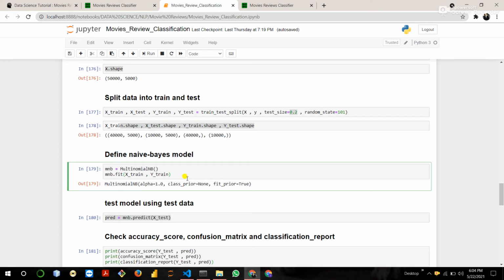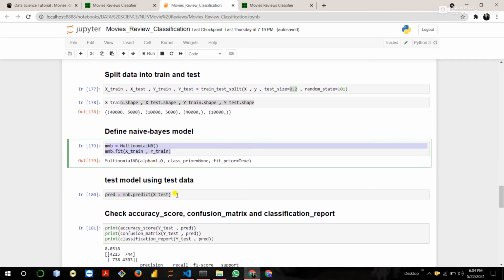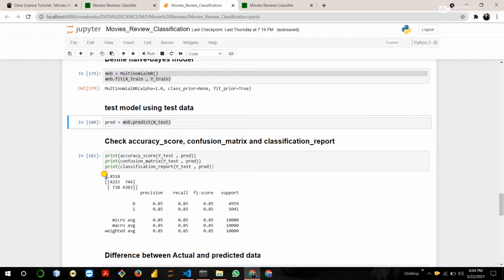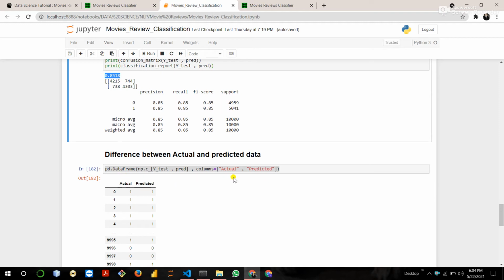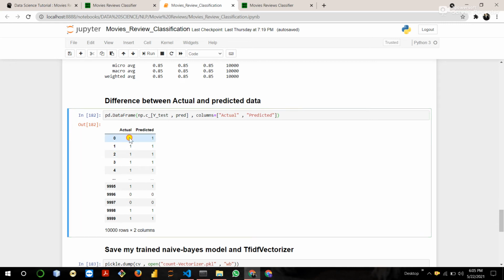Then define my multinomial naive Bayes model. Then train my model with the help of X-train and Y-train training data and test my model on the test data, and check the accuracy score, confusion matrix and classification report to check the performance of the model. So here I got 85% overall accuracy. Then check the difference between the actual and predicted data. Here you can see the actual value is positive and the predicted value is 1. The actual value is 1 and the predicted value is 1.